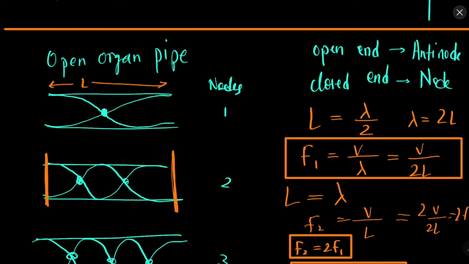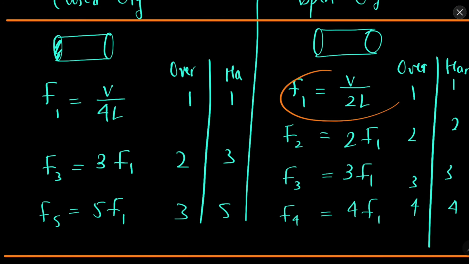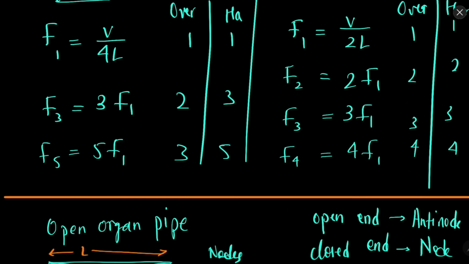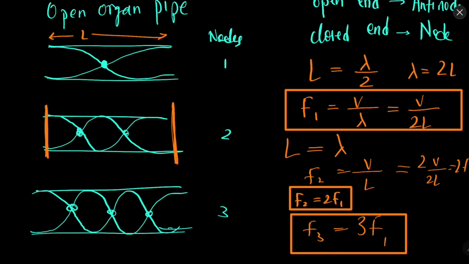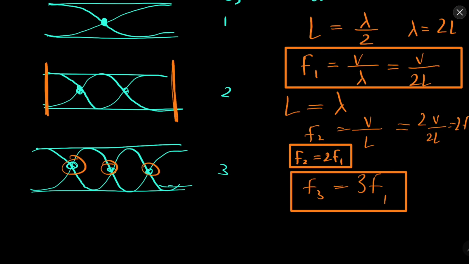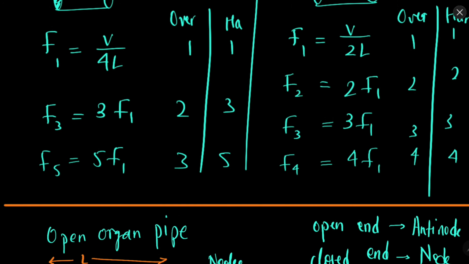Because of that we write it like this: F1 is V by 2L, F2 is 2F1, F3 is 3F1, F4 is 4F1. This is called the overtone. So first overtone, second overtone, third overtone and fourth overtone. Overtone is the sequence in which the frequencies occur. If the overtone is 1, there is only one node. If overtone is 2, there are 2 nodes. If overtone is 3, there are 3 nodes. So this is the first, second, third overtone.